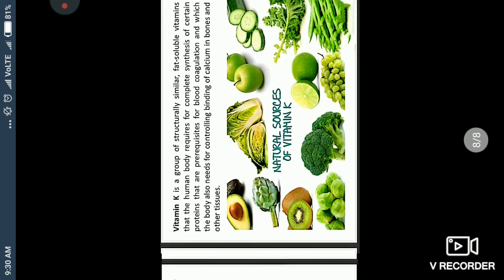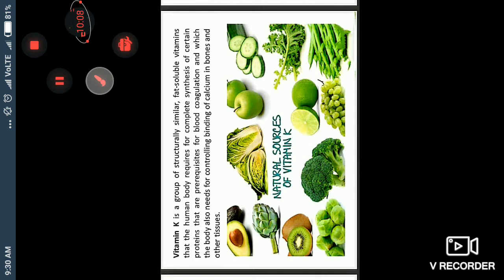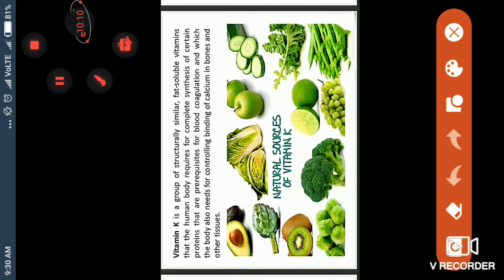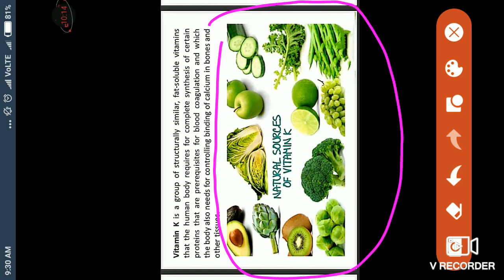It helps in blood coagulation, and the body also needs it for controlling the binding of calcium in bones, meaning it helps bind calcium with our bones, understand, and with some other tissues. And these are all sources of vitamin K.